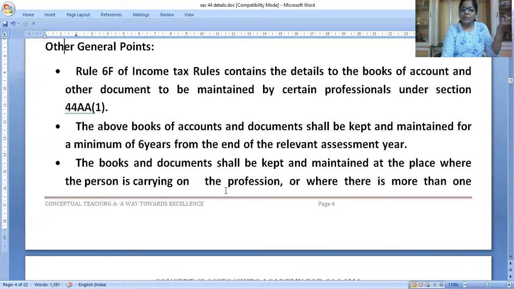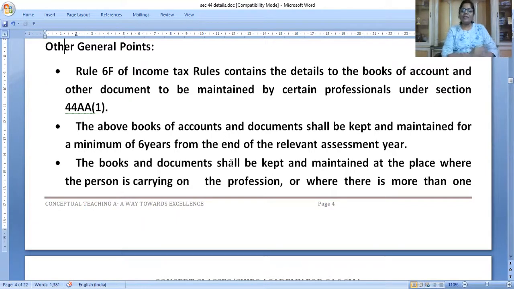How many years are books maintained? The most important question asked in MCQs. So books of accounts are to be maintained for 6 years from the end of the relevant assessment year. That means from this year, books are to be maintained for 7 years. Or at the end of the relevant assessment year, 6 years. So including that assessment year from the previous year, 7 years.